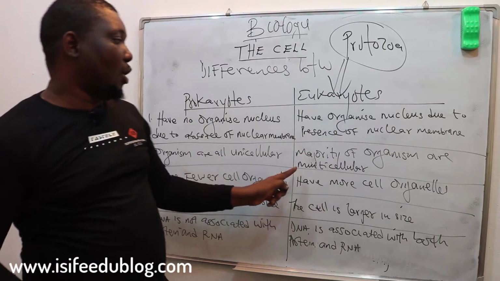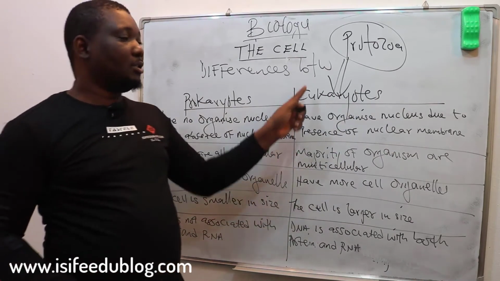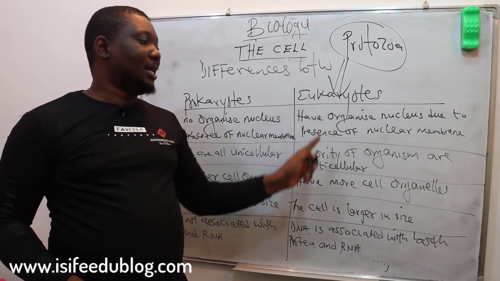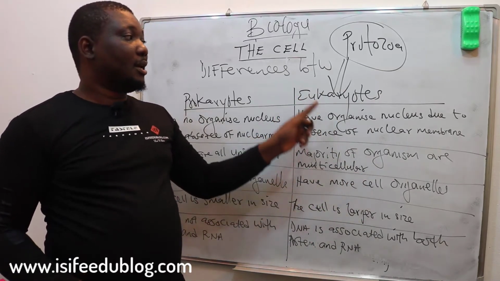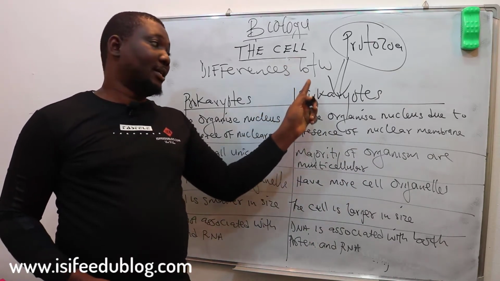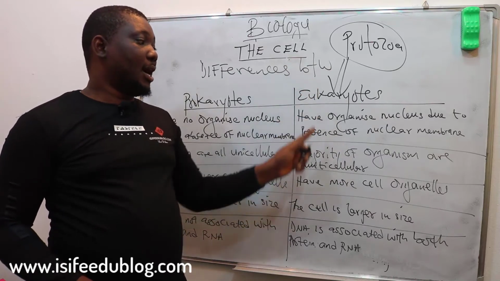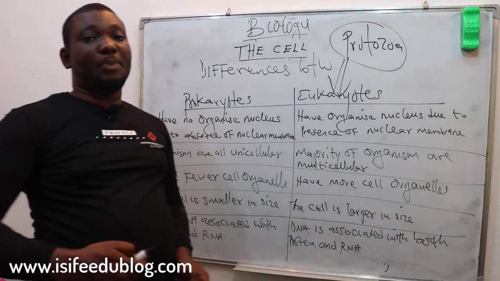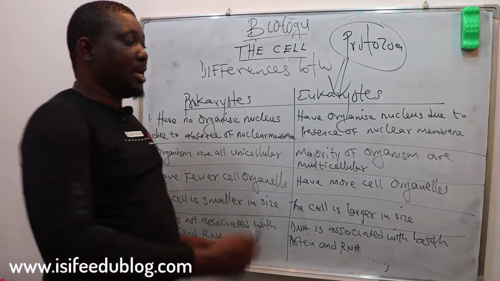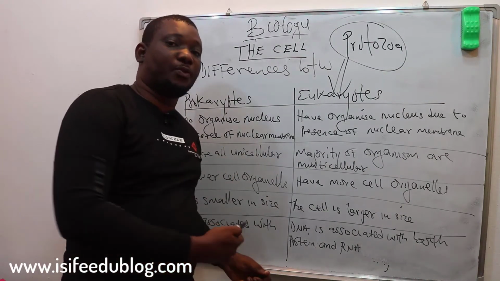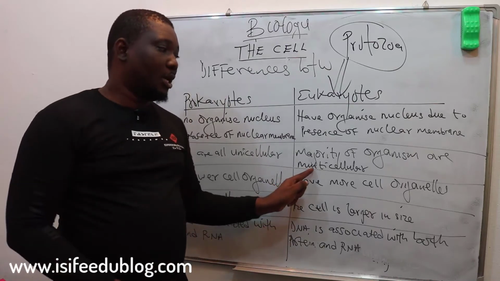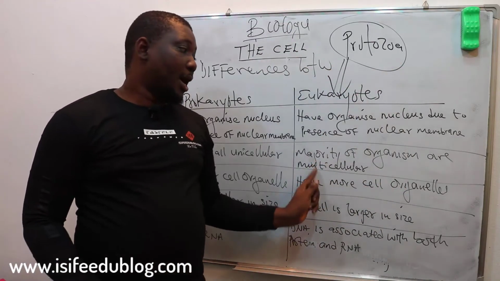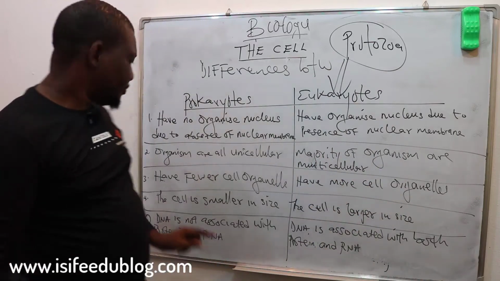But the majority of organisms are eukaryotes, like plants and animals, and even some fungi, which are many-celled. Majority are multicellular. That is, they don't depend on just one cell, but on units of numerous cells. That's what they call multicellular. So the majority of eukaryotes, apart from protozoa, are multicellular.